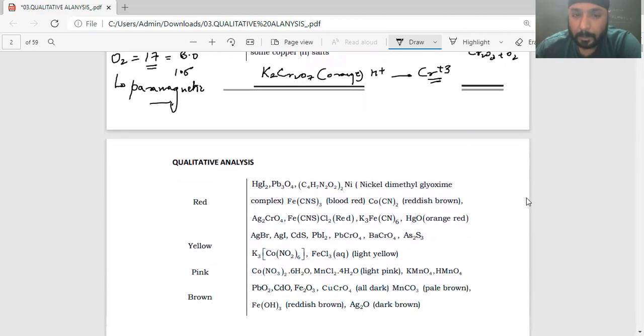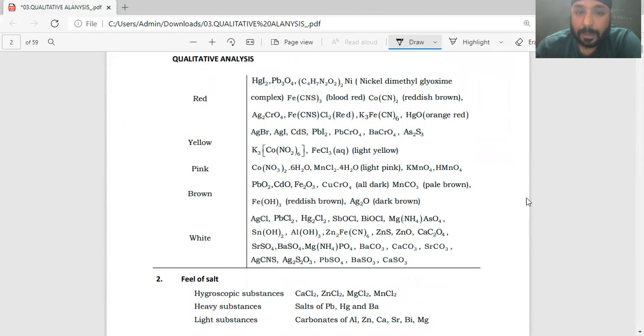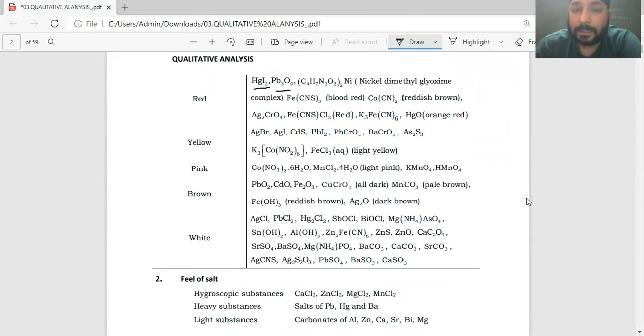Next, the red color things. HgI2 and Pb3O4, this is also known as red lead, red lead oxide. It is also a good oxidizing agent. Okay. Nickel, when it forms a complex with dimethylglyoxime, is again red in color.